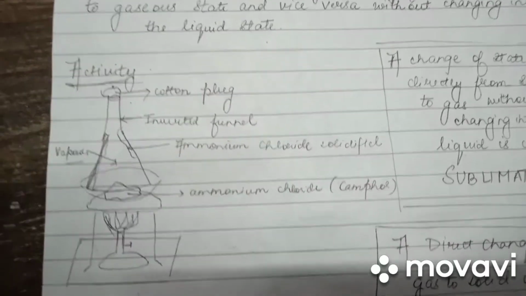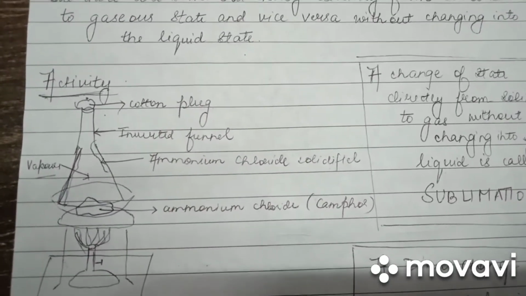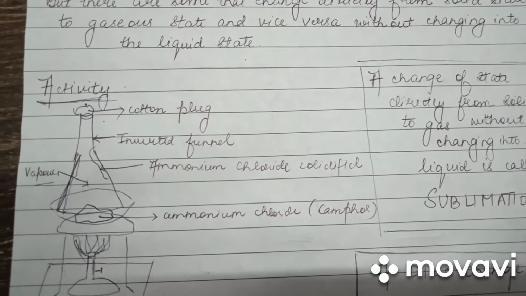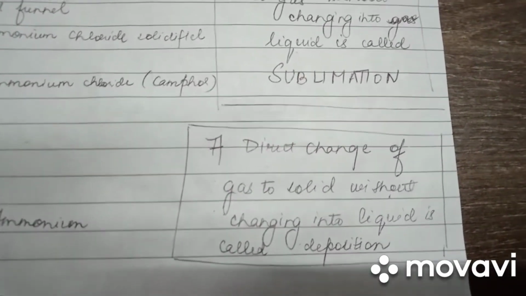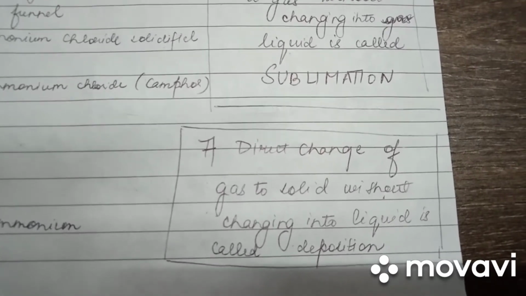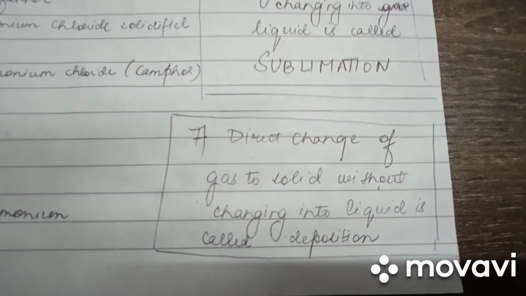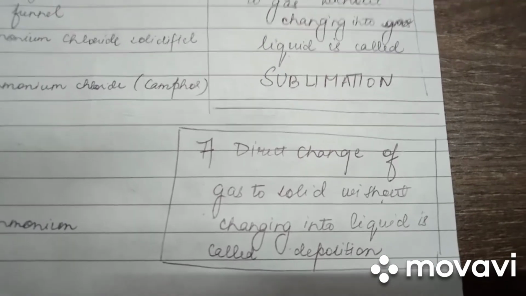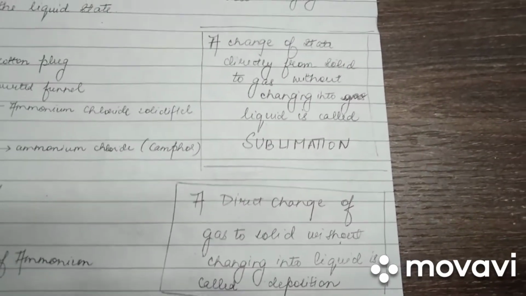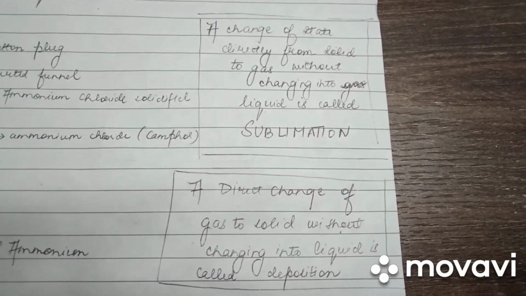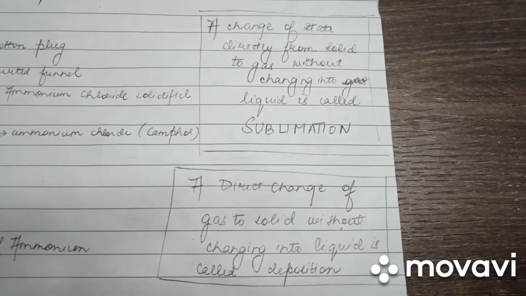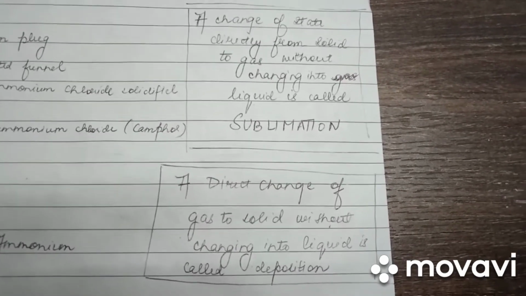On observing the funnel, we can also see some ammonium chloride solidified on the inner surfaces of the funnel. A direct change of gas to solid without changing into liquid is called deposition. Therefore, there are two processes, sublimation and deposition, in which solid changes to gas and gas changes to solid without changing into liquid.